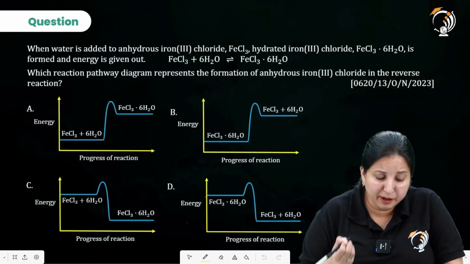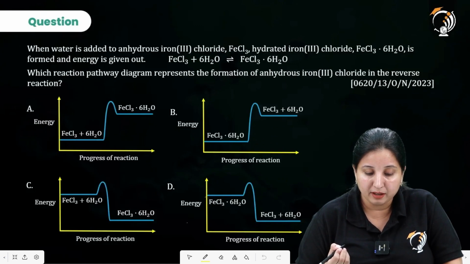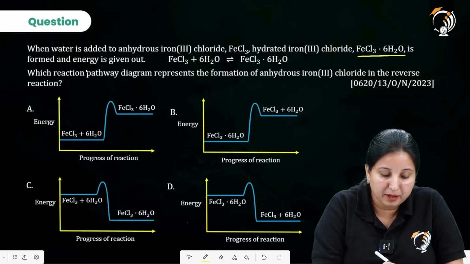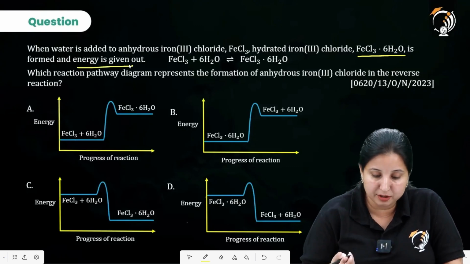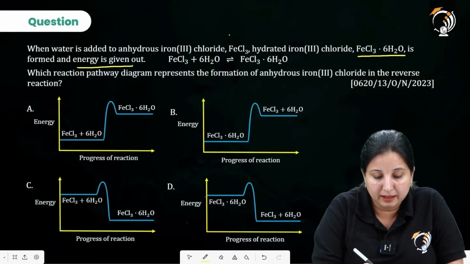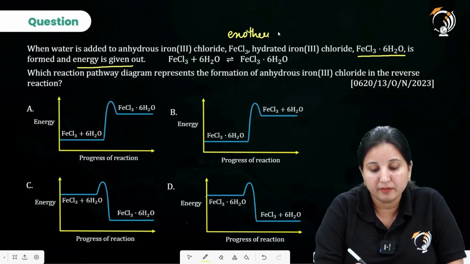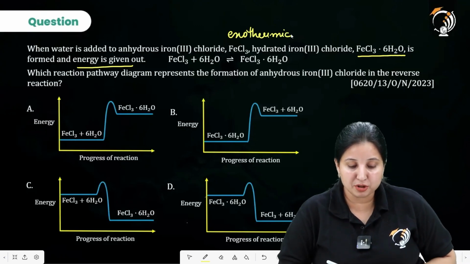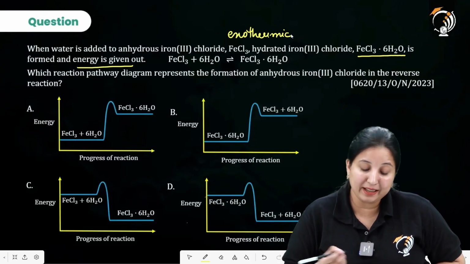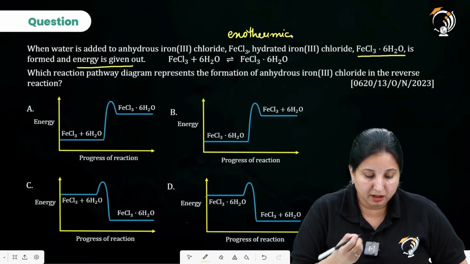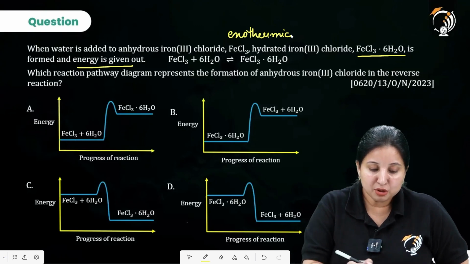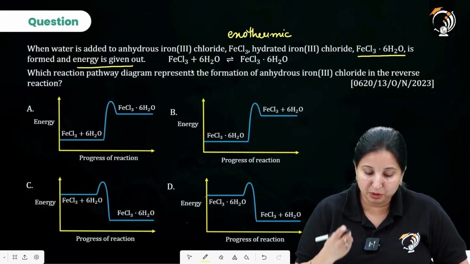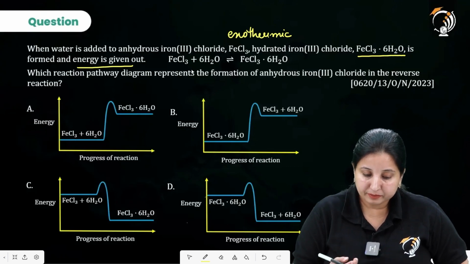Next is, when water is added to anhydrous iron chloride, FeCl3, hydrated iron chloride, FeCl3.6H2O is formed and energy is given out. So basically energy is coming outside. It means that it is an exothermic reaction. Which reaction pathway diagram represents the formation of anhydrous iron chloride in the reverse direction? So we are just reversing it back. So when reversing it back, it means that it is going to take the energy, isn't it?